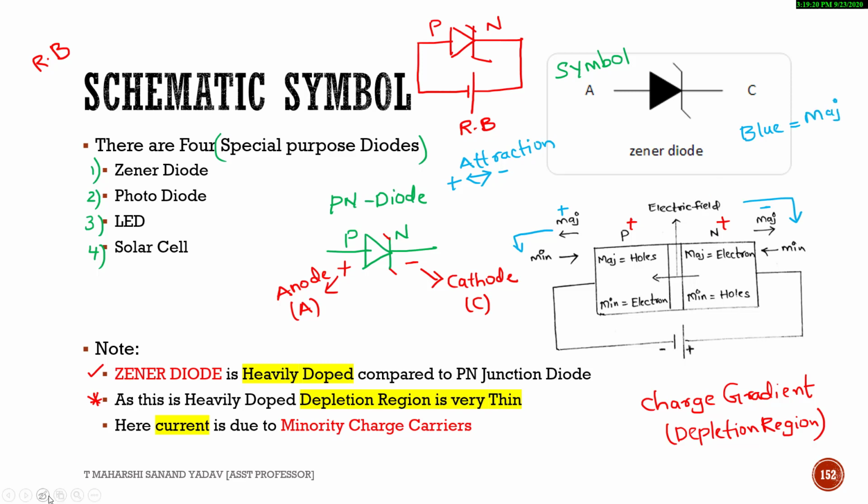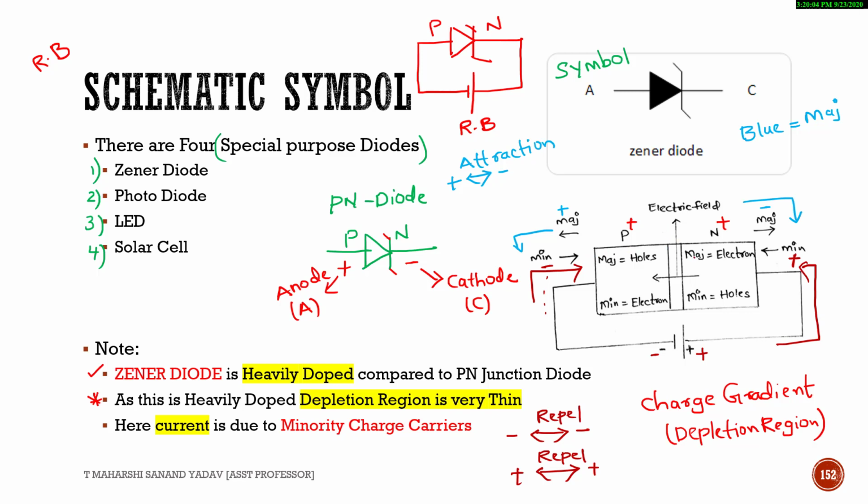Now let us change the color for minority. Minority in p-type are electrons, so it is negative. Minority in n-type are holes, which is positive. Now if this negative terminal is connected to this negative terminal, obviously they will be repelled. Negative and negative repel. In the same manner, positive and positive repel. So that's why the minority, which is positive, and this positive, there exists a repulsive force which moves them towards the depletion region. That's why you can see the arrow is towards the depletion region.